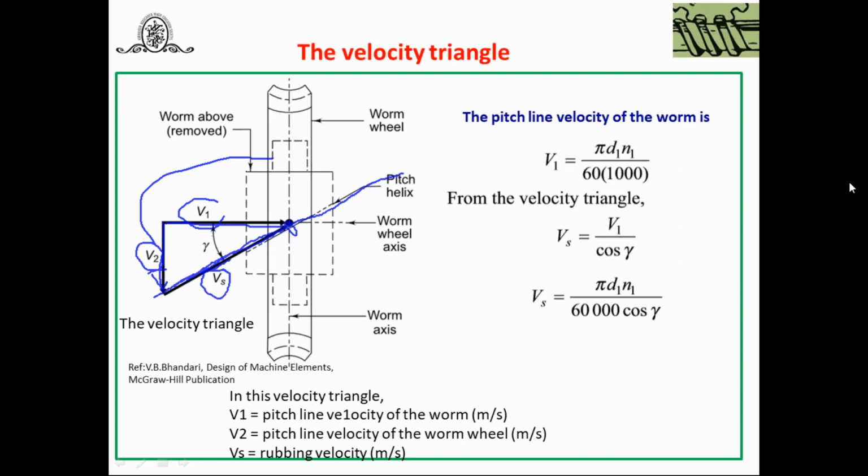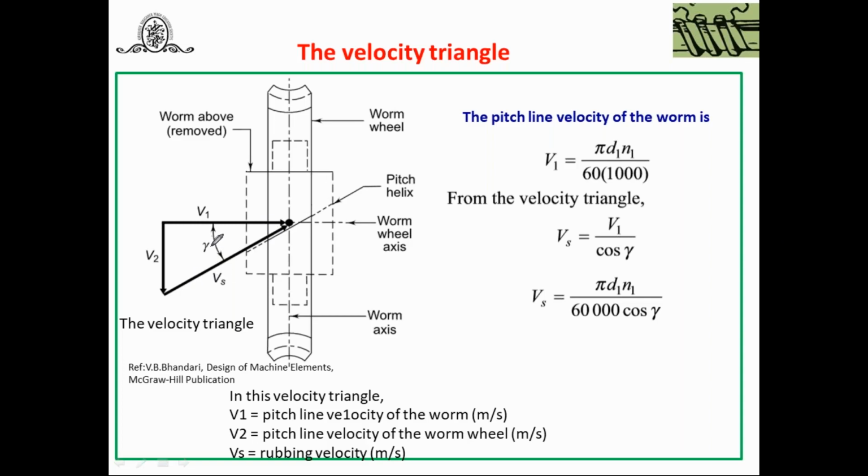Try to understand. Now you can construct this velocity triangle with Vs and gamma, which we discussed yesterday. Consider this triangle and find Vs, the rubbing velocity. You just have to use the geometry.